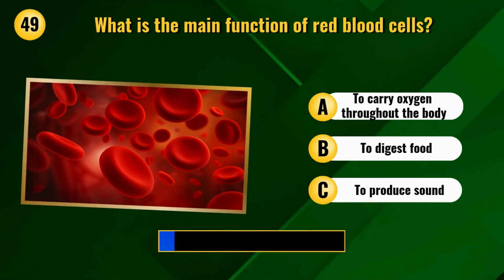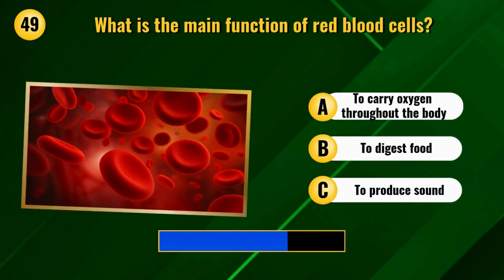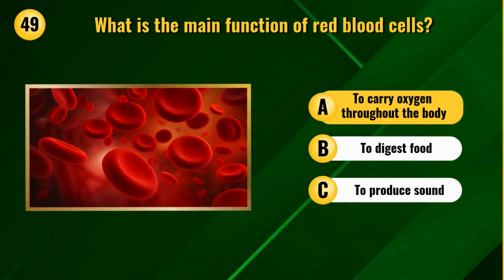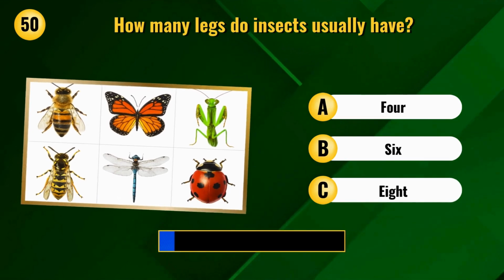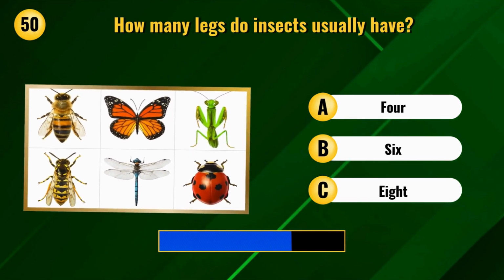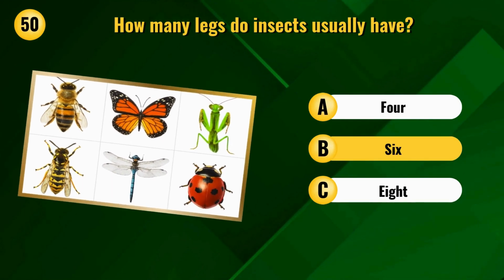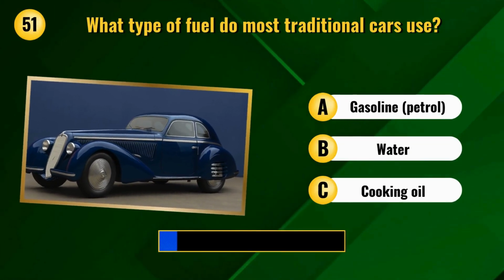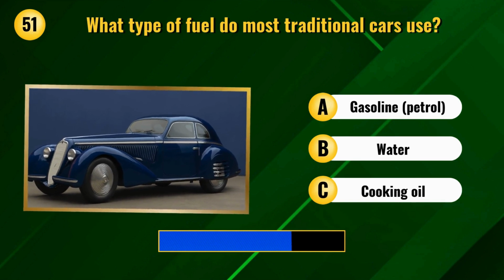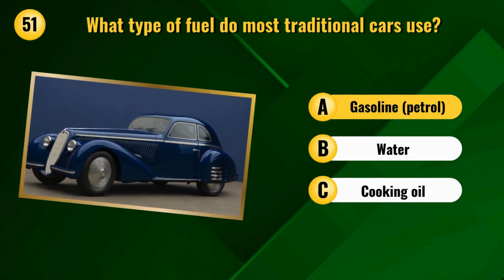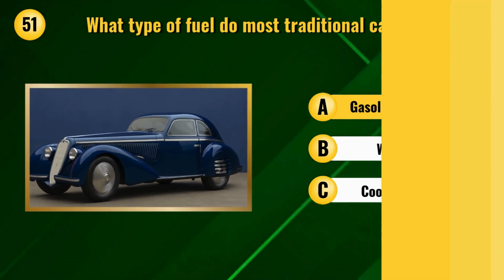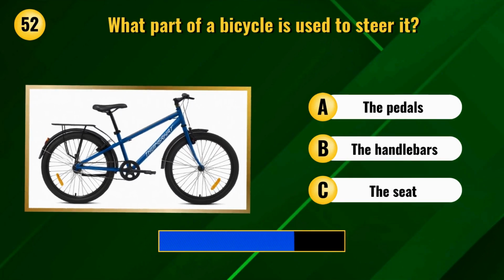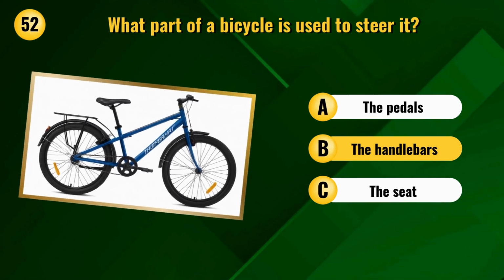What is the main function of red blood cells? To carry oxygen throughout the body. How many legs do insects usually have? 6. What type of fuel do most traditional cars use? Gasoline. What part of a bicycle is used to steer it? The handlebars.